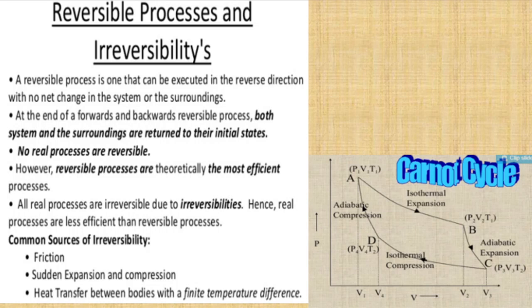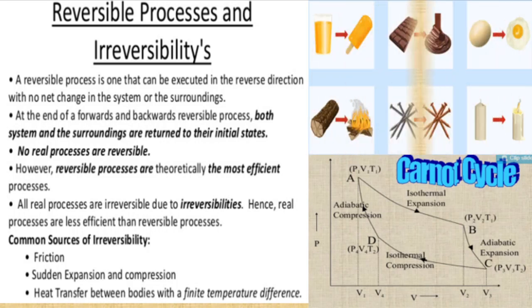However, reversible processes are theoretically the most efficient processes. Here you can observe different processes in our daily life. With the help of food we can get heat energy, but the reverse is not possible. With the help of heat energy we can't create wood. So this is not a reversible process. This is an irreversible process. For example, rusting of iron.